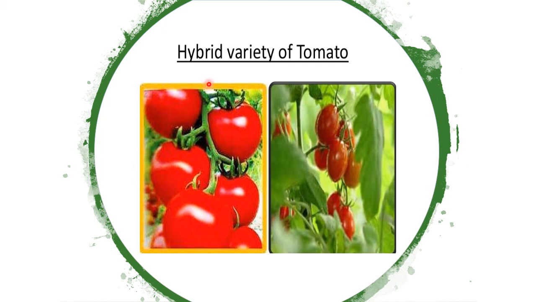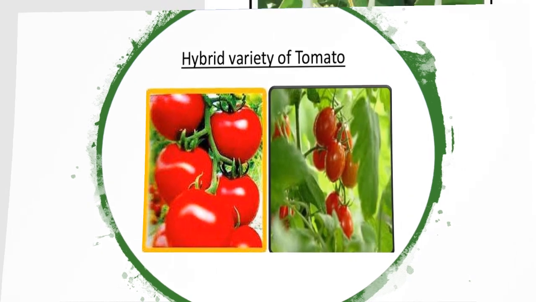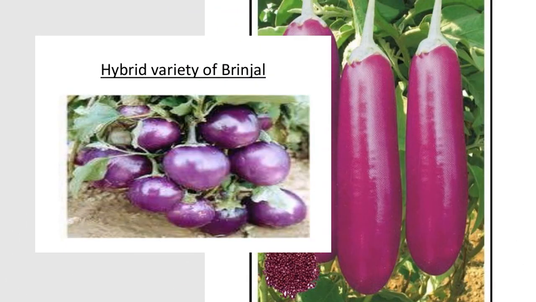Let us go through this slide. Hybrid variety of tomato, very much bigger in size, thick skin, but more durable. Now you kindly go through this slide also.